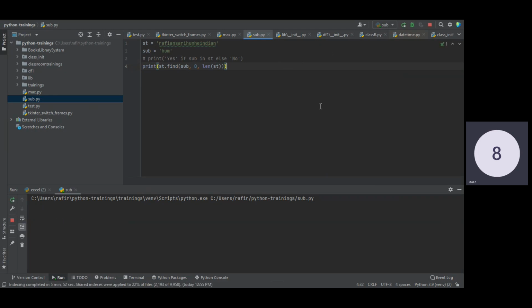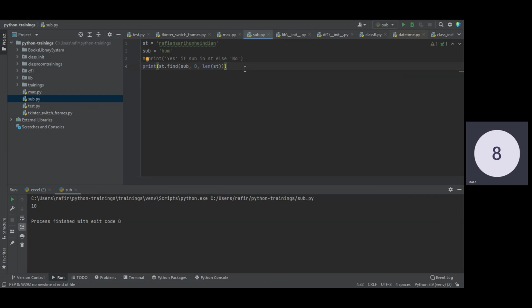This will give me the index of the character h occurring in the string st. You can see the index of h is 10, starting from 0 1 2 3 4 5 6 7 8 9 and 10. So it's specifying that, but it's not ensuring that the substring is present or not.